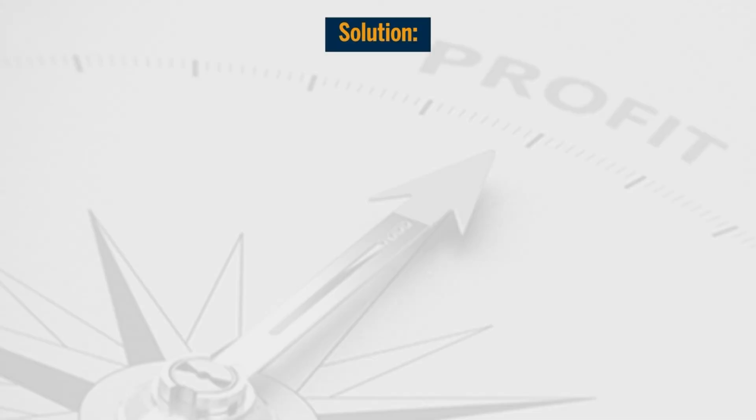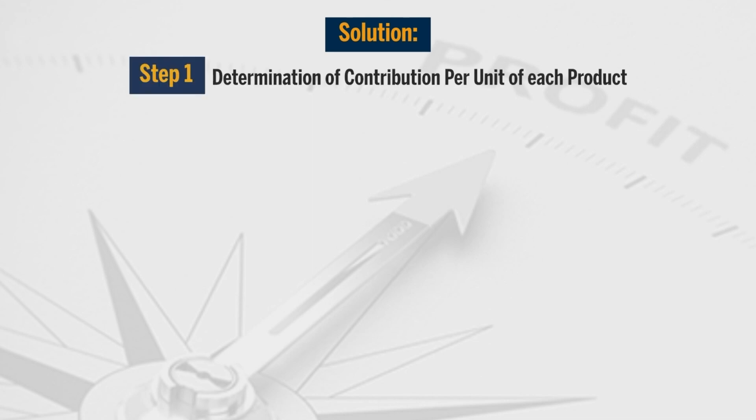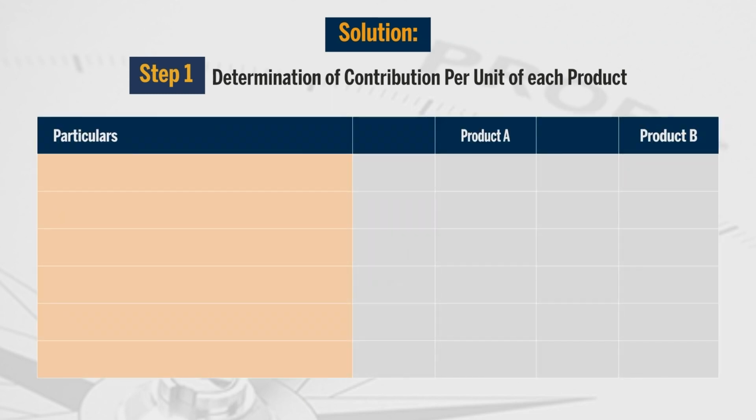Let us have a solution of this example. There are 3 steps. So, first step is determination of contribution per unit of each product. Let us calculate contribution per unit. From the table, it can be seen that first information is selling price. We are going to determine contribution per unit. So, we should start with selling price. From selling price, we will deduct variable cost. So, we have started with selling price. Selling price of product A is 1250, while selling price of product B is 1000.